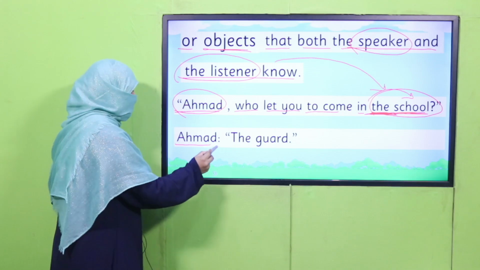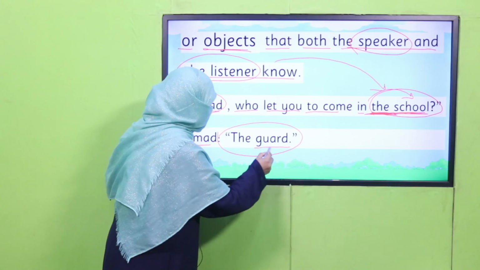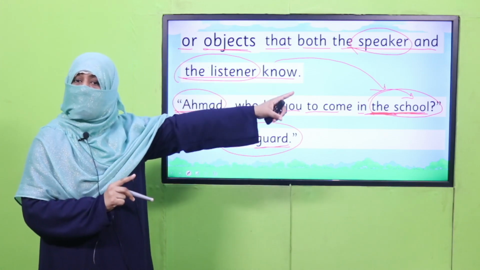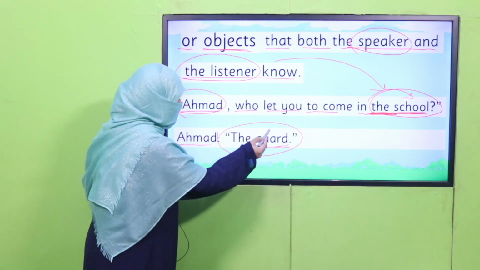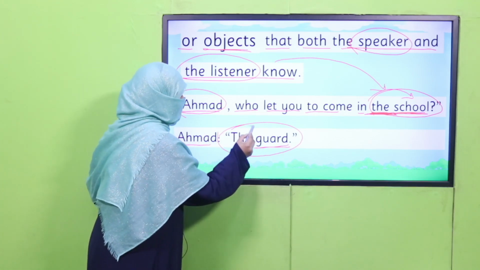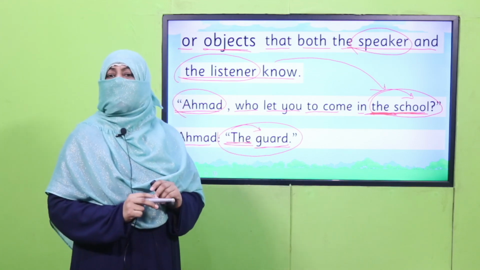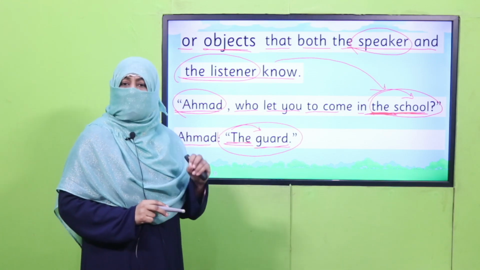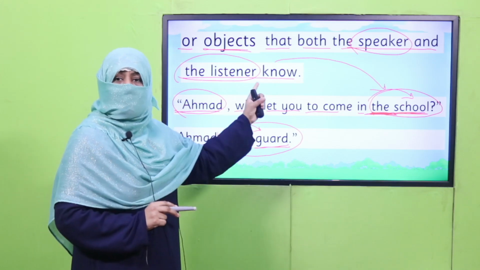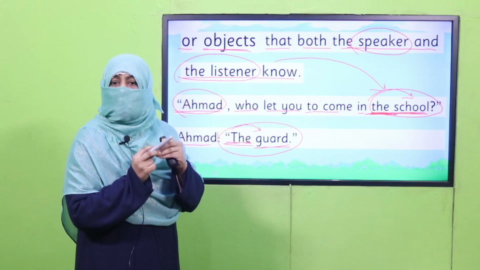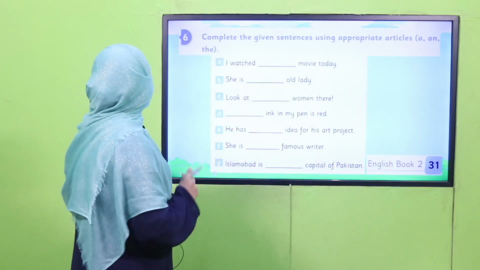Now Ahmad says, the guard let me in this school. So which guard are we talking about? The one who is standing on the gate of this school. He let Ahmad in this school. So this is how this common naming word becomes specific by use of the. Do you understand? So we learned two uses of the so far. One for a particular object, and second for an object which the speaker and listener both know which object or which thing we are talking about. Are you clear? Okay, let's practice it.